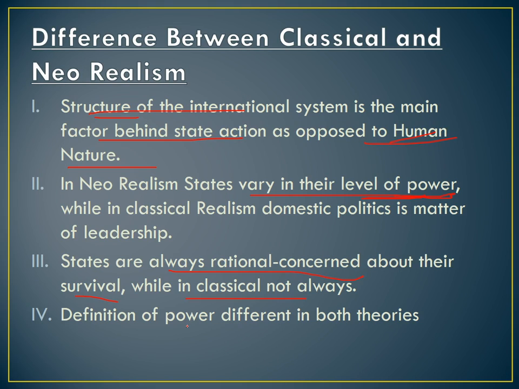Another difference between classical and neo-realism is the definition of power. It is quite a contested idea in neo-realism, but there is a distinction between classical and neo-realism on power. Classical realism said that the only power the state can have is military power or hard power, but in neo-realism the conception of power is quite different. It also considers soft power as well. So that's why there is a little bit of difference between these two on the definition of power.